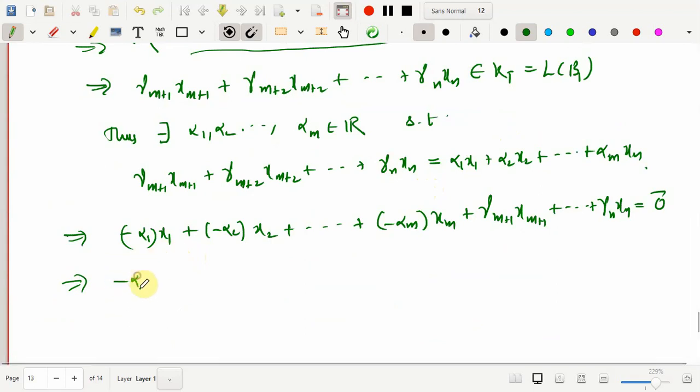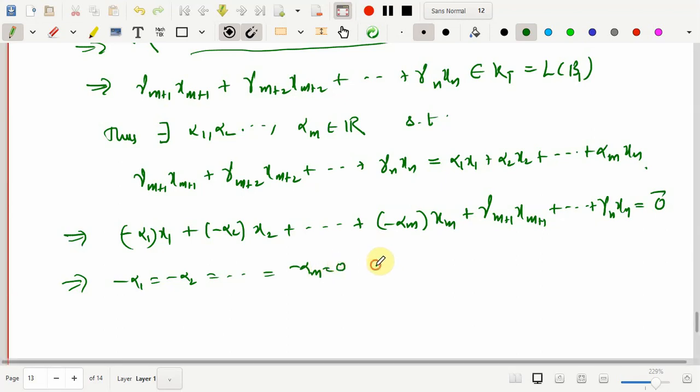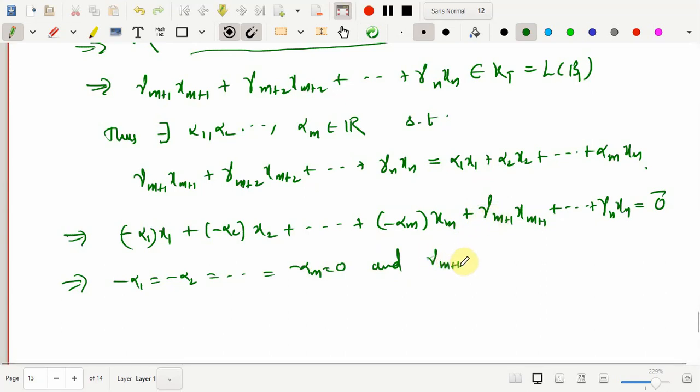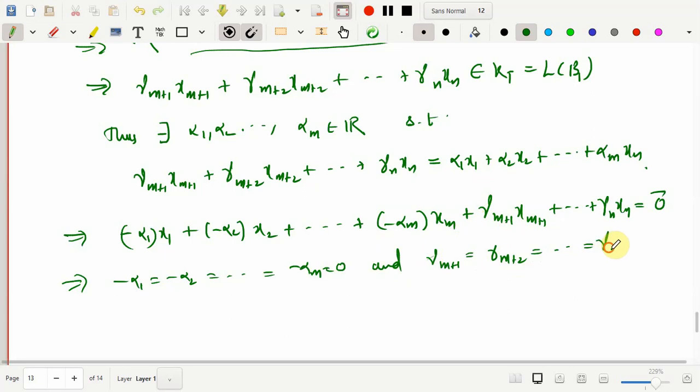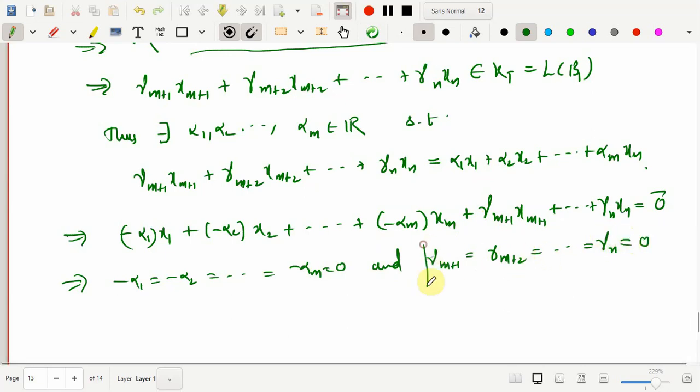So this implies that alpha 1 is the same as minus alpha 2, and this goes on till minus alpha m is equal to 0, and we wanted to show only that these gamma i's are 0. So gamma m plus 1, gamma m plus 2, and this goes on till gamma n is equal to 0, right? So this is what we wanted to show.